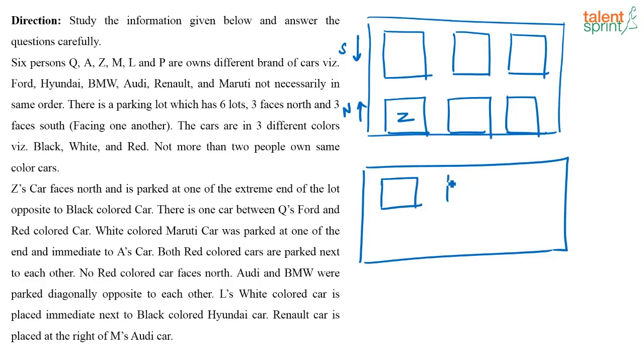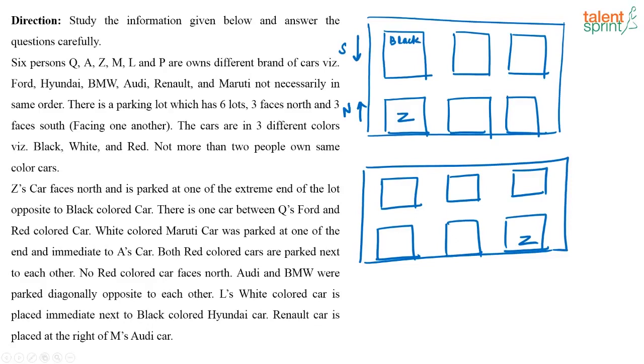Surely one has to go wrong and there will be only one correct answer, no? So let us take in this case Z to be here and in this case Z to be here. We know Z is facing north and it is parked at one of the extreme ends, opposite to the black colored car. So what is the color of the car here? The color of the car here is black.